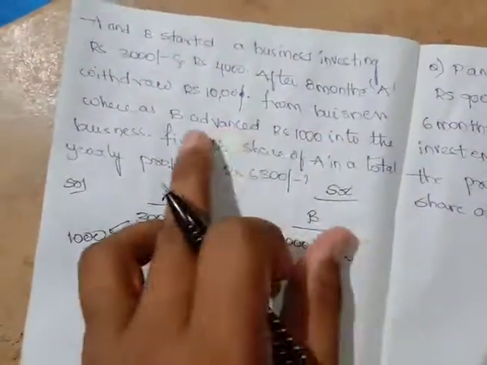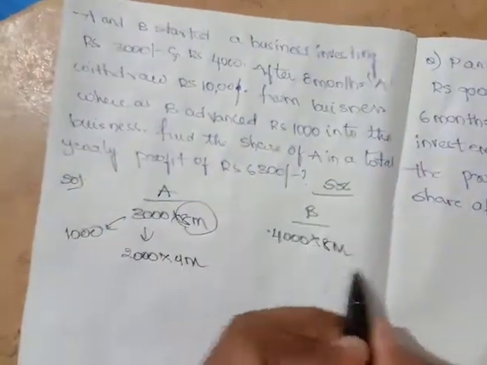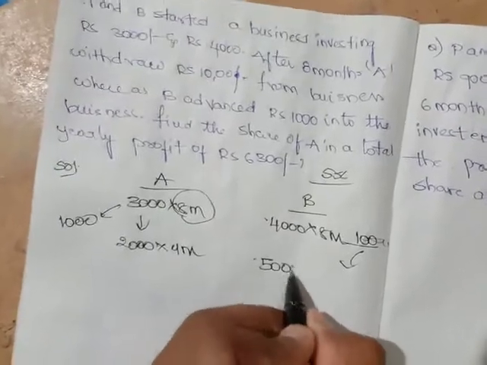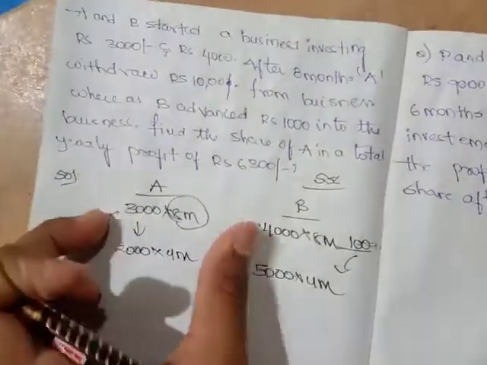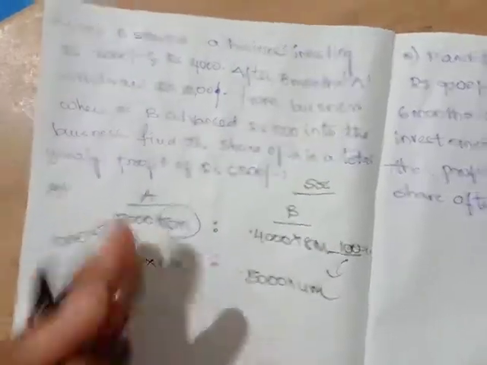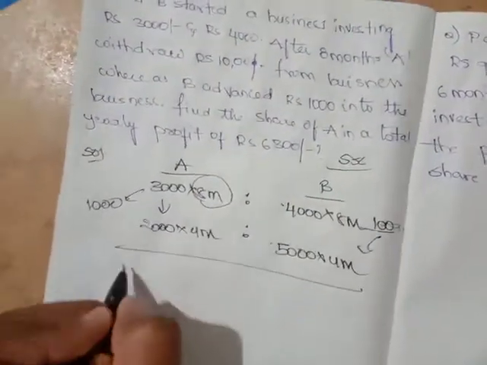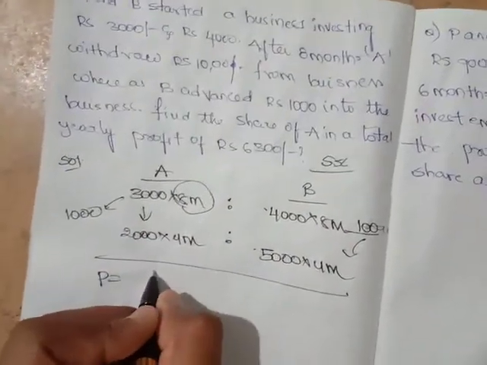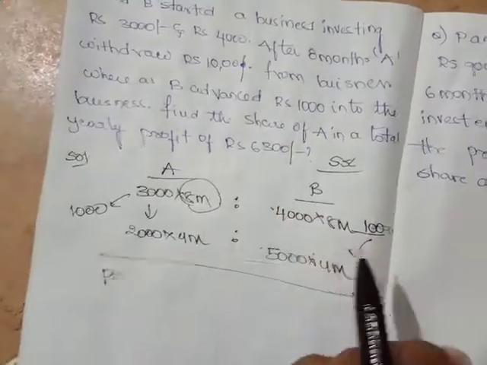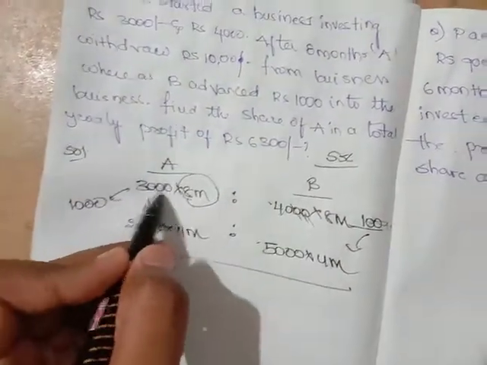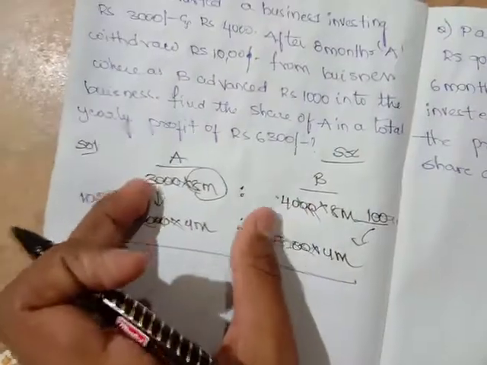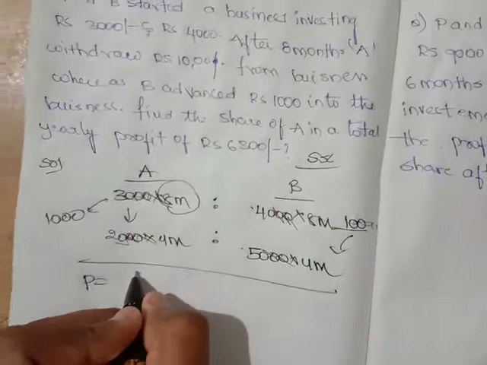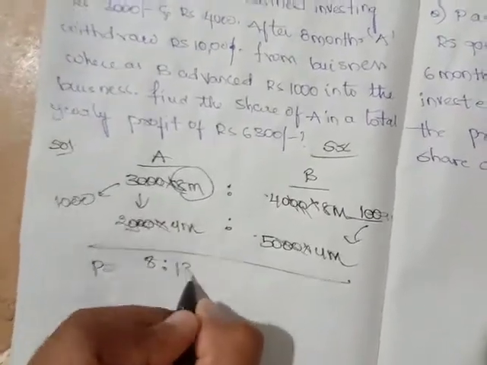What is B doing? B advanced Rs 1000 into the business. He is putting 1000 more into his investment, so he will be investing 5000 for the remaining 4 months. So what is the profit here? We'll be taking ratios. Multiplying, the 4000, 3000, 1000 cancel each other. So 24 is to 32 and 8 is to 20. We'll get 8 is to 13, friends. The profit ratio is 8 to 13.